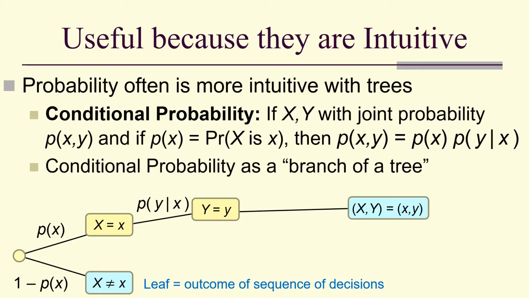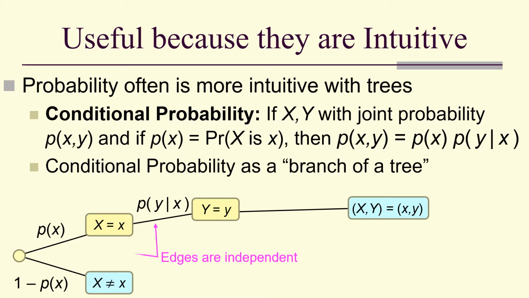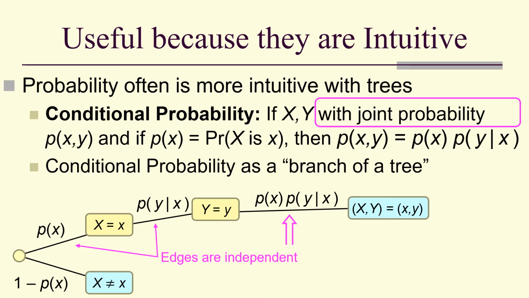Now we can go on to get x, y equal little x, little y. Notice the probability of that path is the probability of the first edge times the probability of the second. In other words, we've shown conditional probability.